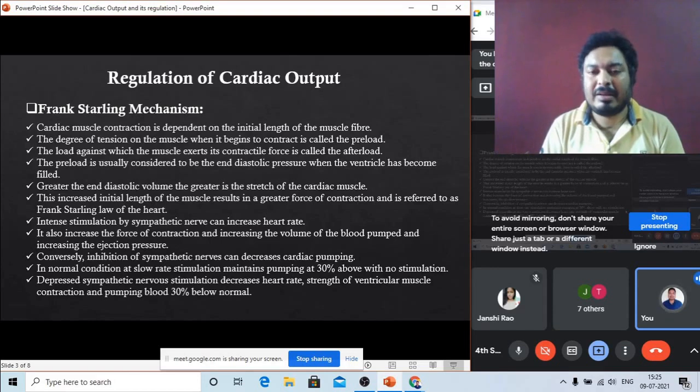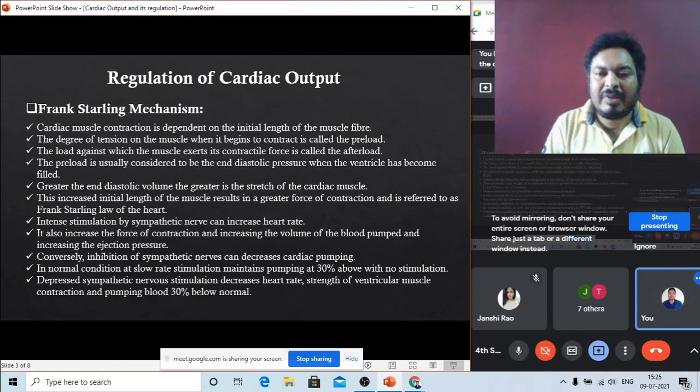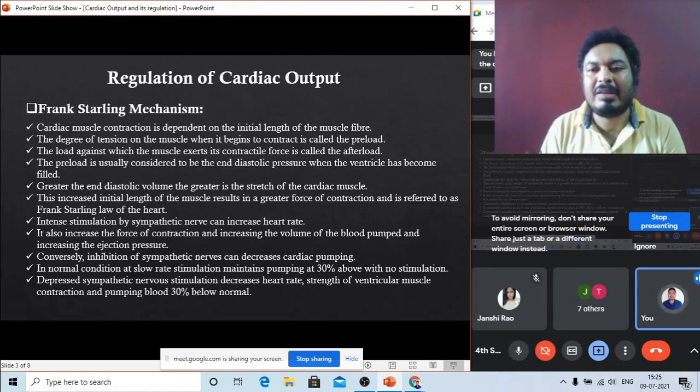But suppose in resting condition my sympathetic nerve is working, but at a very slow rate. In this condition, our heart rate is 30% above the no stimulation rate. With no stimulation it would be 50 to 60 beats, and 30% above that is almost 70 to 80 beats per minute. That means in normal condition our heart rate is 70 to 80 beats per minute.